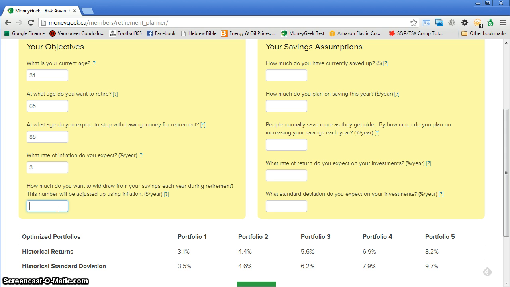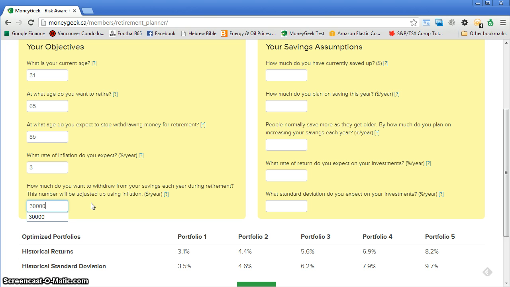For example, say you put down 30,000. 30 years from now, maybe $60,000 will buy the same amount of stuff as $30,000 today because of inflation. That means if you put 30,000, our tool will assume that you'll withdraw 60,000 when you retire. In other words, the inflation calculation is already done for you.